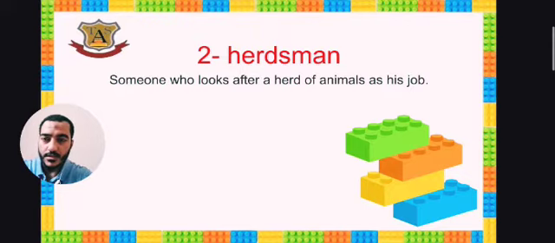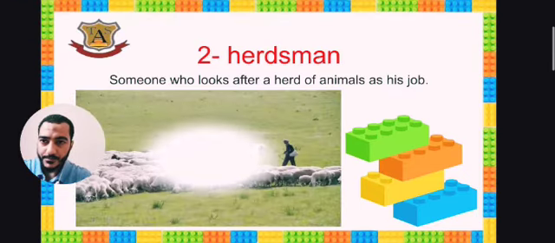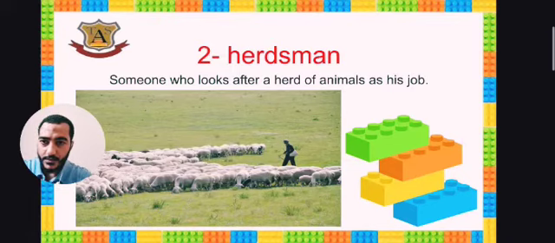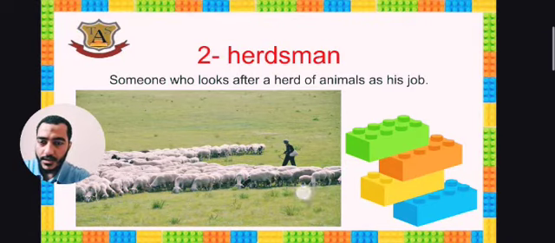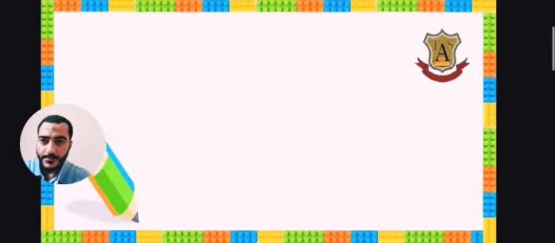This is his job. Okay, and this is the picture of a herdsman. As you see here, he looks after a group of animals.